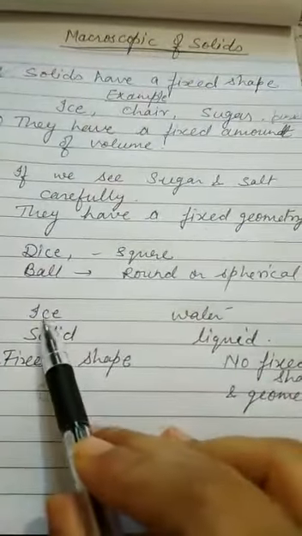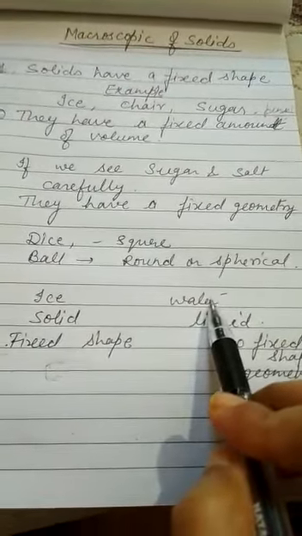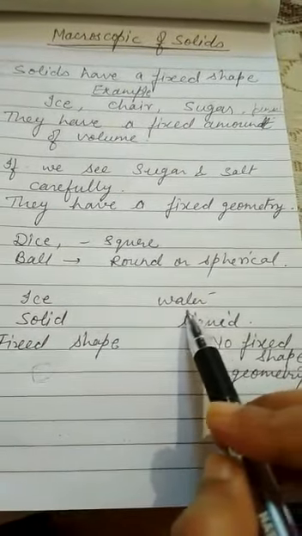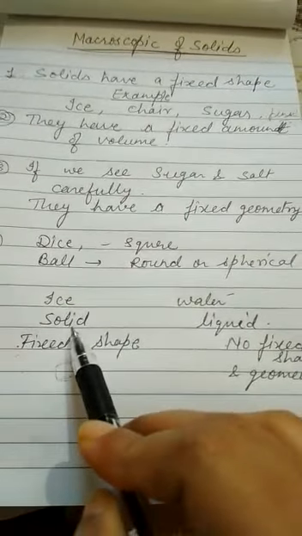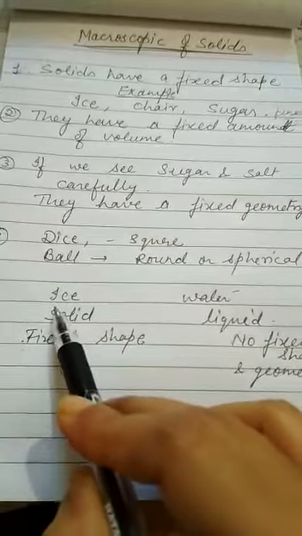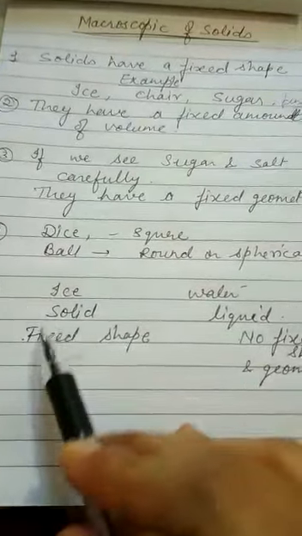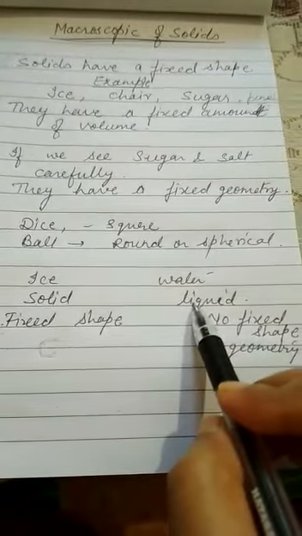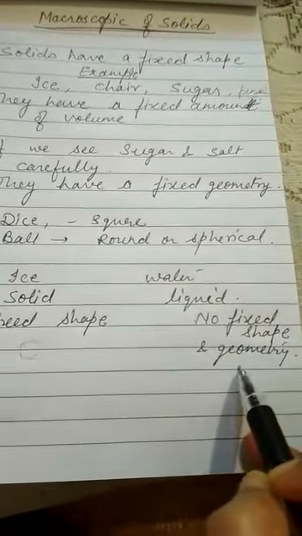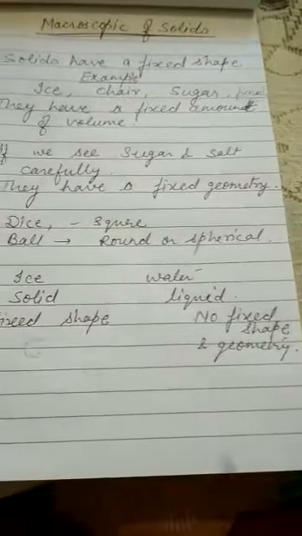Lastly, I take two examples. First is ice and second is water. What is the difference between the two? Ice is solid and water is liquid. Why is water liquid and ice solid? Because the ice has a fixed geometry, cubic geometry. So ice has fixed shape, fixed volume and fixed geometry, but water has no fixed shape or fixed geometry. It takes the shape of its container.